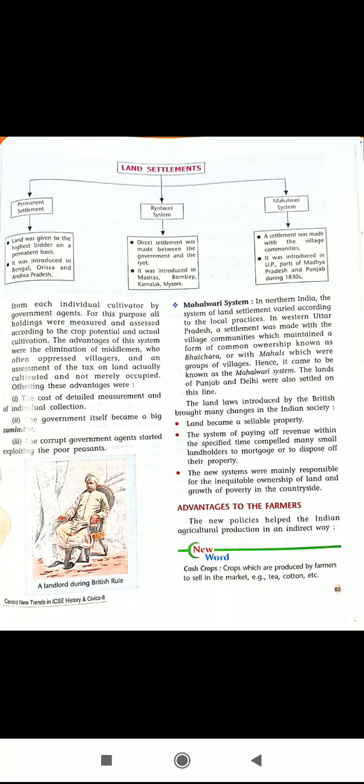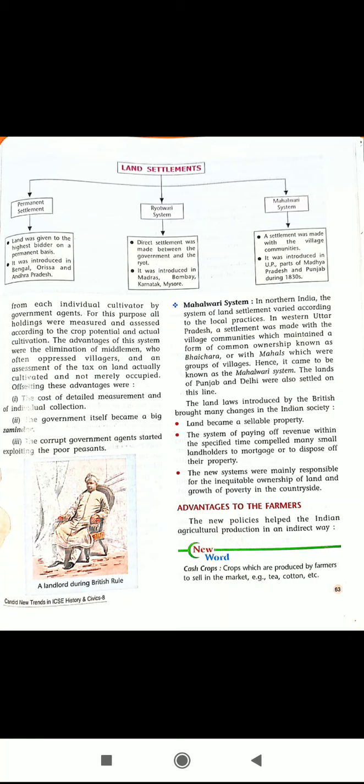First the landholdings were measured, then assessed according to crop potential, meaning how much crop can be grown on that holding, and the actual cultivation. According to that measurement and assessment, the revenue was collected directly from the cultivator by government agents.